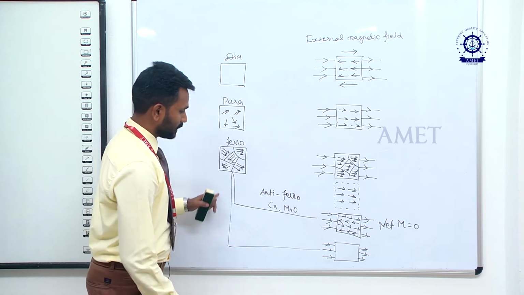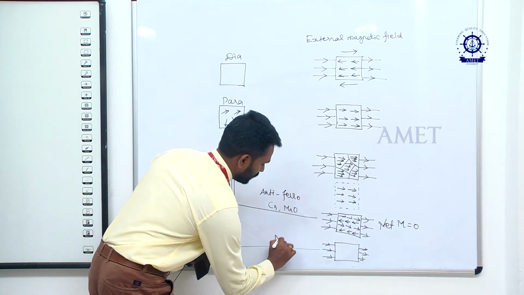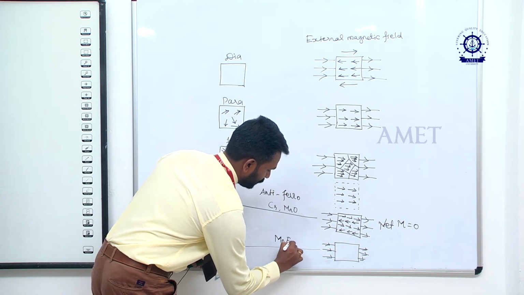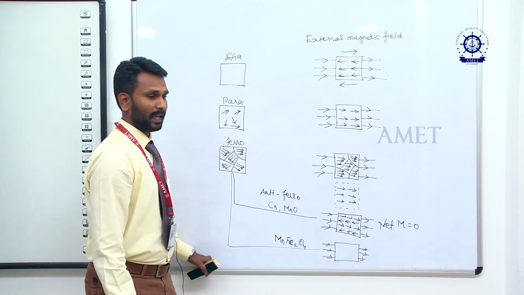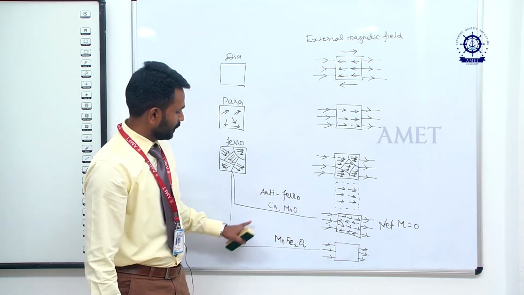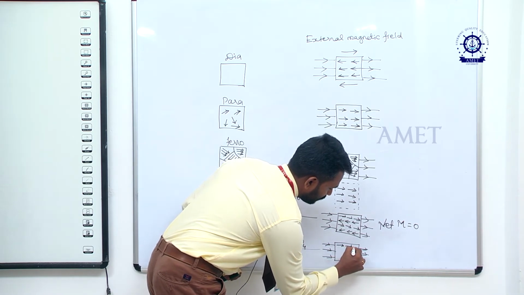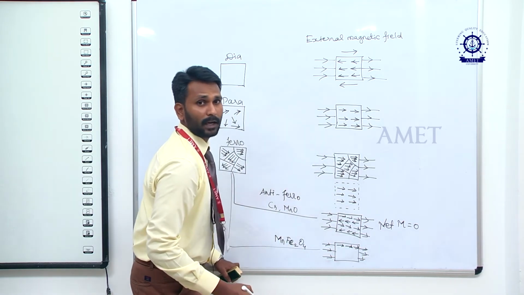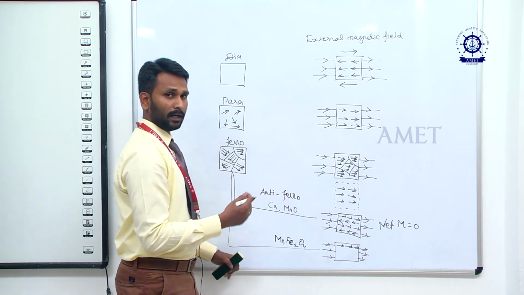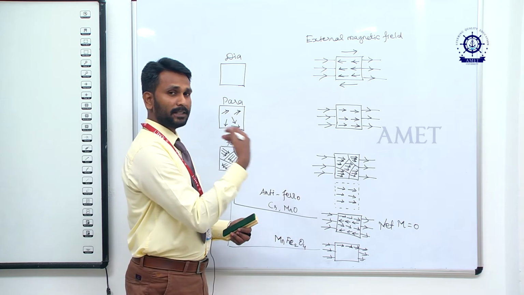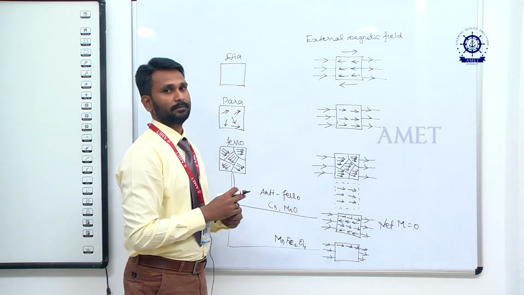Okay, and some material like MnFe2O4 will act differently. The first line is in the same direction as your external magnetic field, and the adjacent line is not in the same direction, it is in the opposite direction, but not completely opposite.